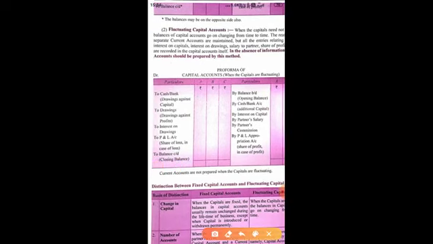Then when any additional capital is introduced by the partner, sometimes in the middle of the accounting period, if they introduce any further capital, it will be treated here on the credit side. And the same way, if they withdraw amount, that will be shown on the debit side. See, this is the amount withdrawn. So there are two drawings given. One is drawings against capital, this is permanent drawings, and the other one is normal drawings.